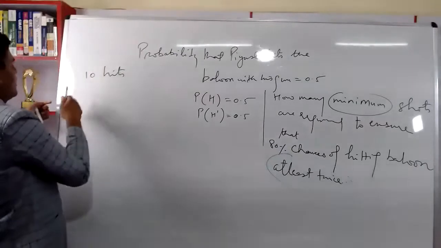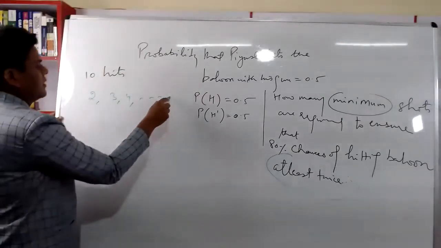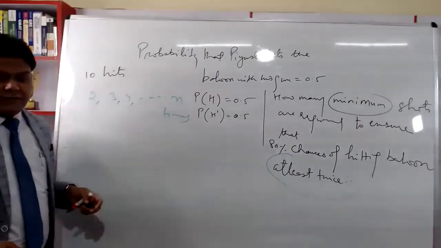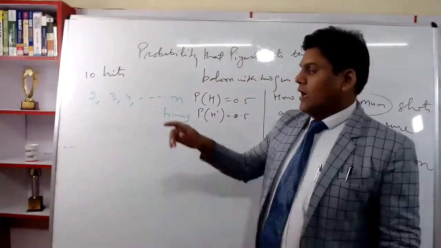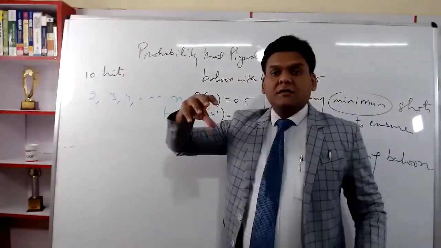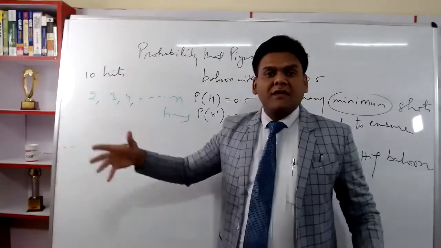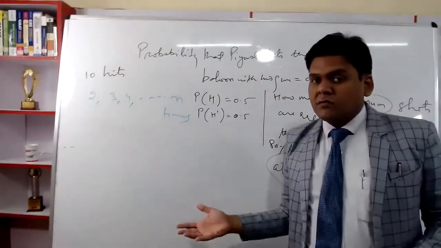So he should be able to hit the balloon 2 times, 3 times, 4 times, up till n times if there are n hits. It will be tough if I go by the logic that I should be able to calculate probability of hitting the balloon twice, probability of hitting the balloon 3 times, 4 times, 5 times, 10 times, 20 times, 40 times. The question becomes too complicated.